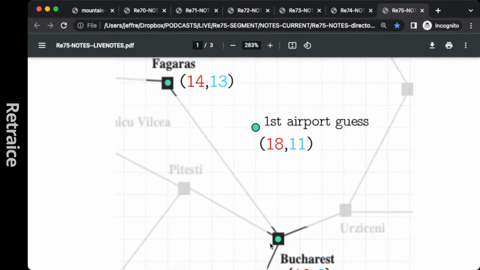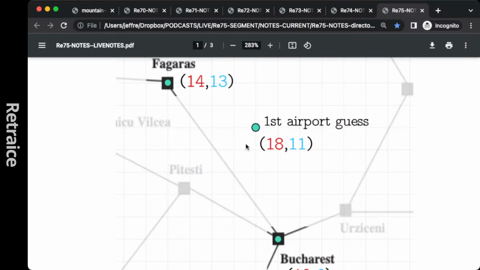Here's Fagaras, Bucharest. First airport. Is that a good guess? Did I do good? I know I didn't do good. Look, we didn't want to put it right here. We don't want to put it right on the line. First of all, we couldn't easily do that just eyeballing it because the arithmetic is not easy to eyeball. And this line does not go through any, anyway.